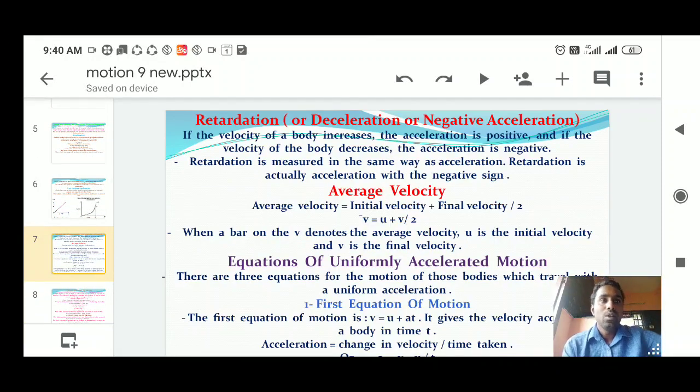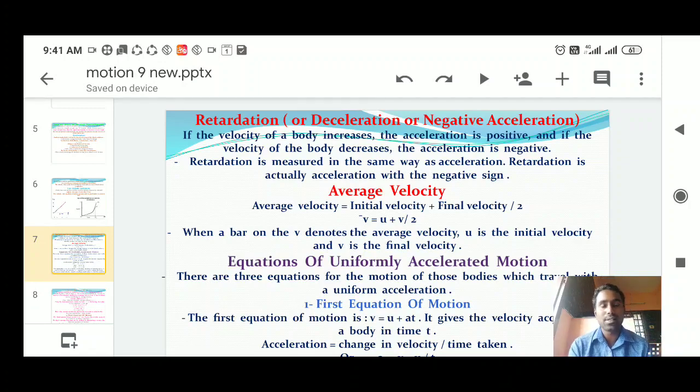Okay, so what is retardation? Next topic is retardation. Retardation is nothing but deceleration or negative acceleration. If you are calculating the acceleration along the direction of the object which is moving, we call it acceleration. The body gets accelerated. For example, if you are moving your vehicle from the starting point, along the direction you are calculating the change in velocity, that is called acceleration.